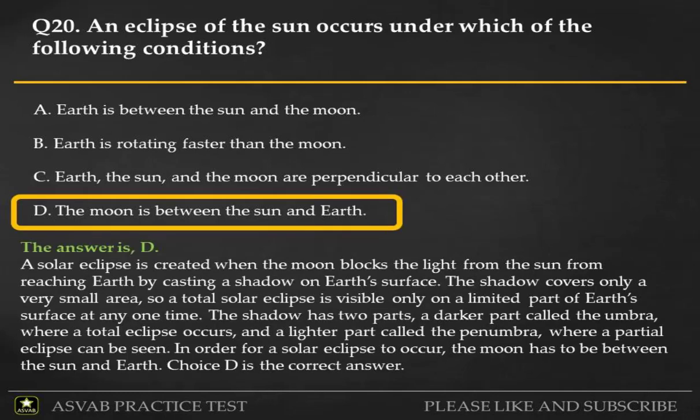The answer is D. A solar eclipse is created when the Moon blocks the light from the Sun from reaching Earth by casting a shadow on Earth's surface. The shadow covers only a very small area, so a total solar eclipse is visible only on a limited part of Earth's surface at any one time. The shadow has two parts, a darker part called the umbra, where a total eclipse occurs, and a lighter part called the penumbra, where a partial eclipse can be seen. In order for a solar eclipse to occur, the Moon has to be between the Sun and Earth. Choice D is the correct answer.